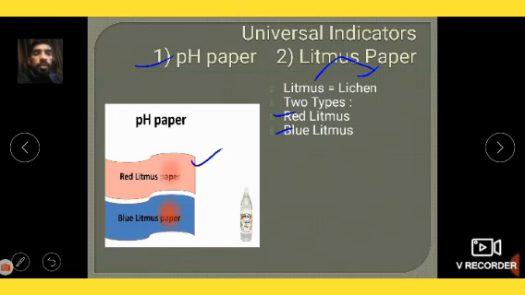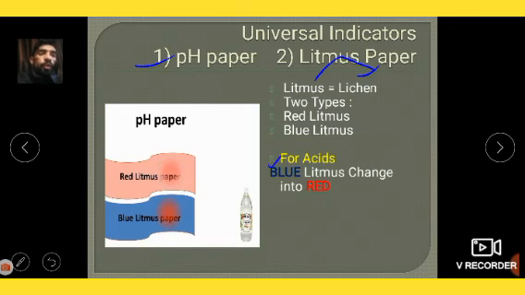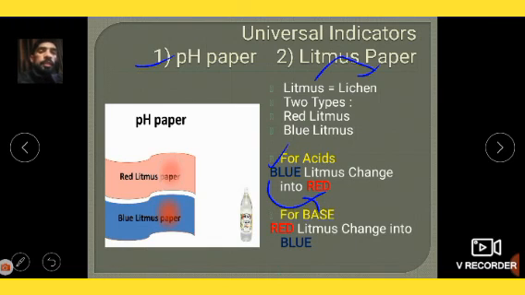You can see the picture of red litmus and the picture of blue litmus. When we put these litmus in a liquid, the liquid is going to convert the color according to acid and base. For acid, blue litmus changes into red, and for base, red will change into blue.